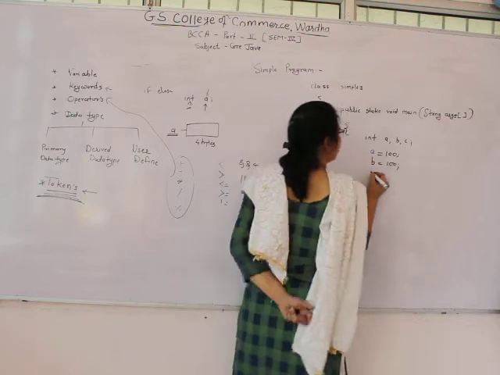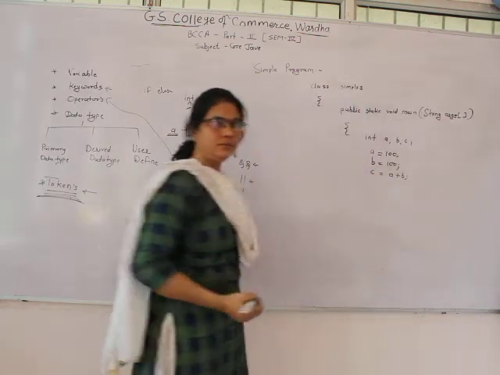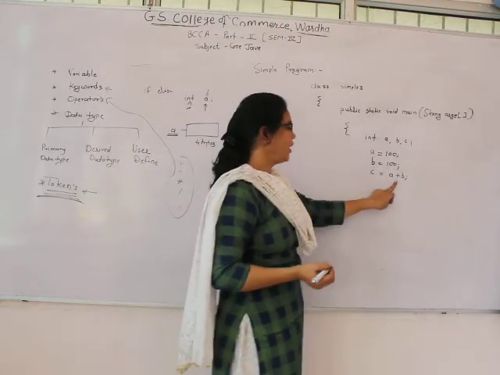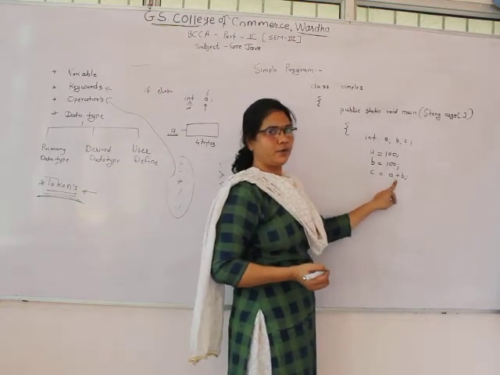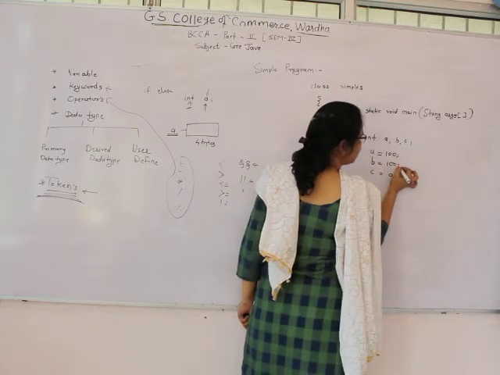After that, c = a + b. Here I use the plus operator, that means an arithmetic operator, and this is a special symbol.